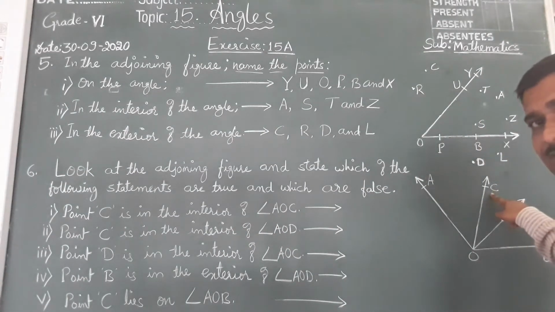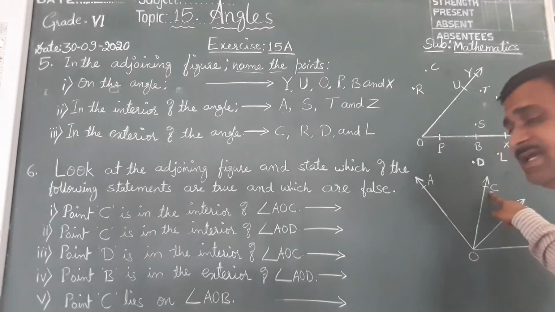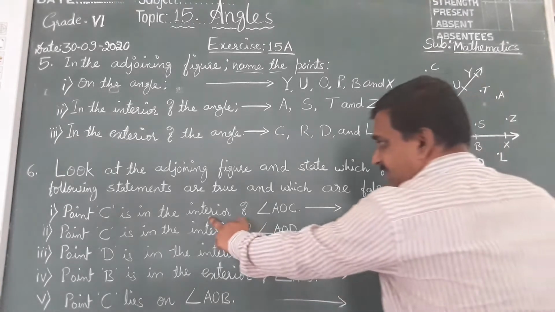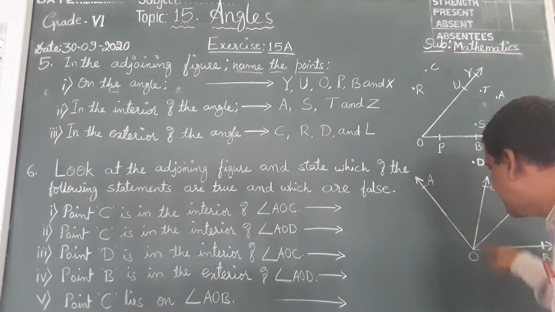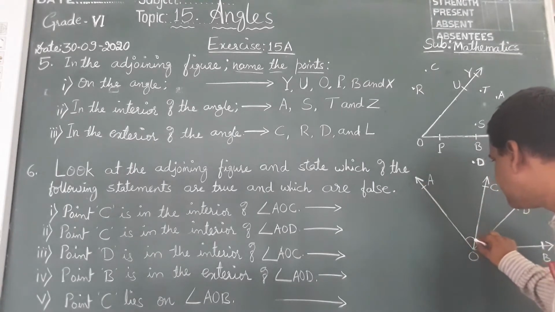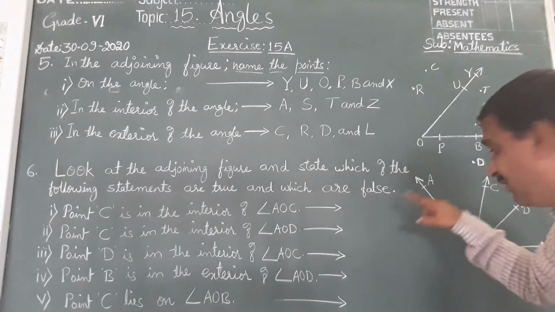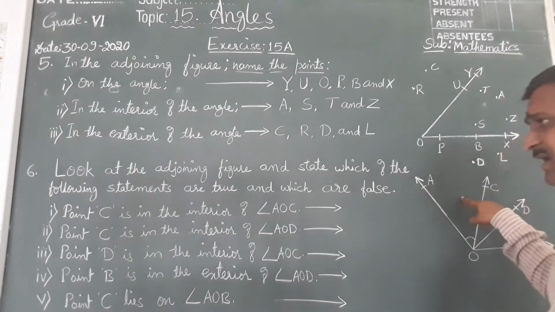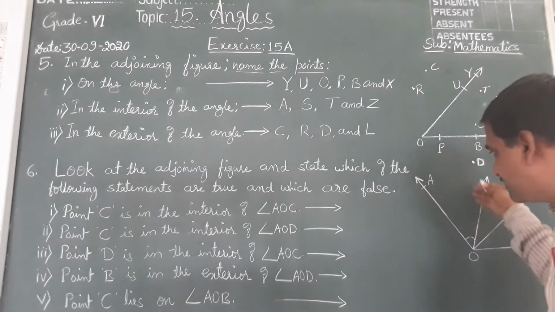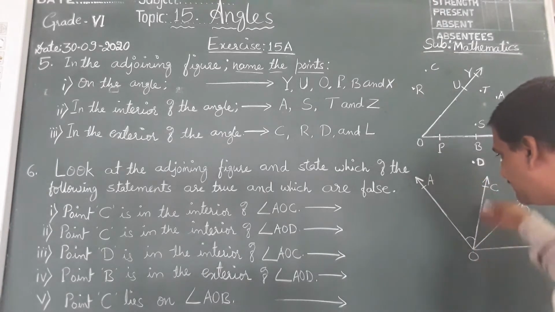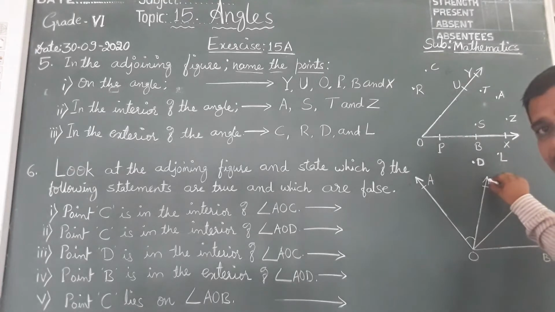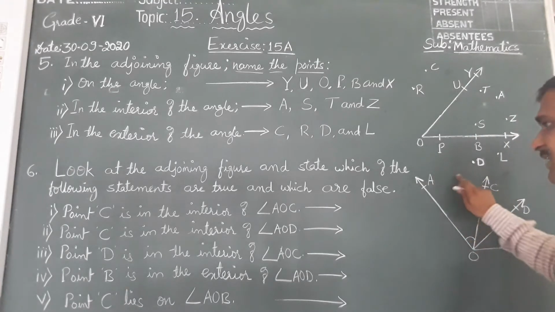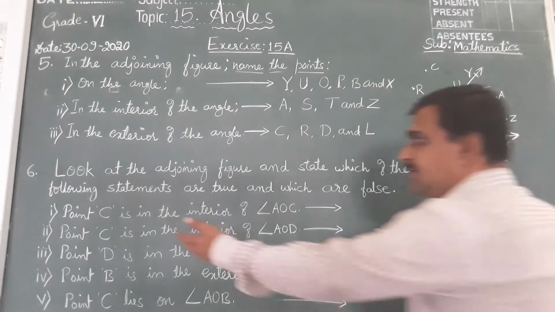The given statement is that C is interior, meaning inside. C is inside the angle AOC. They are saying point C is inside the angle. No, wrong. There are no points interior to AOC. In this angle AOC, no interior points are there. They said point C.